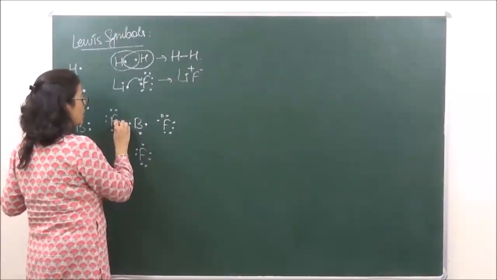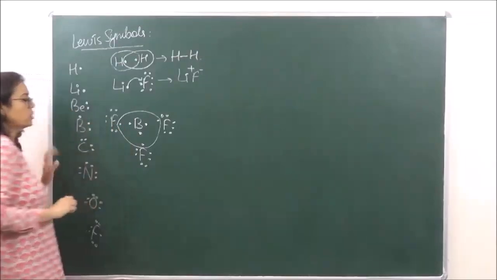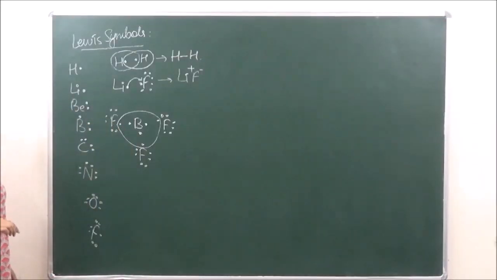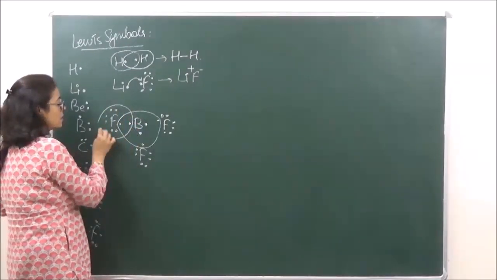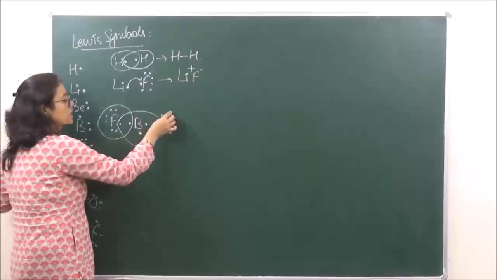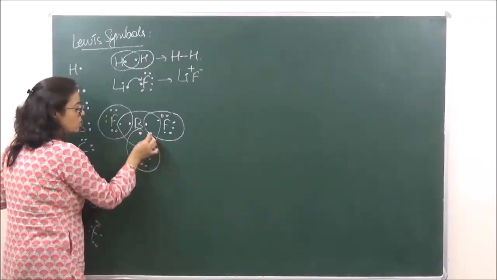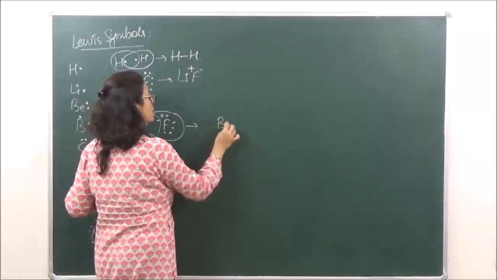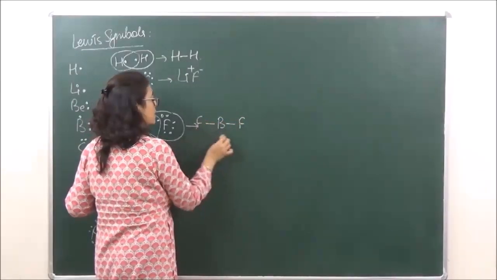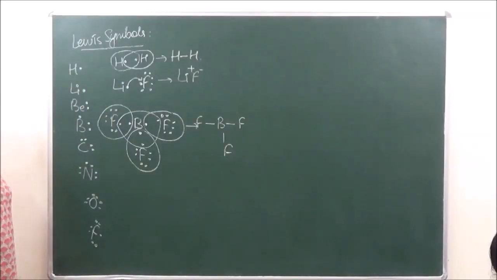So this boron is going to share all the single electrons which are present on fluorine, and fluorine is going to share 1 electron each of boron. So this is how we can show the molecule. So we have boron and fluorine. Okay? So this is what Lewis dot structure is.